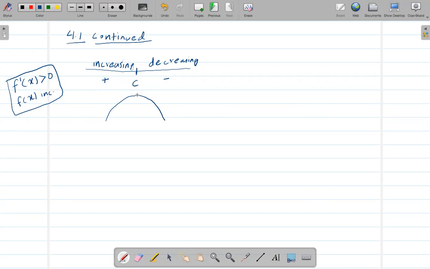So this point right here is a local maximum. Since we know x is c, we find f of c. This whole point is called the local maximum point.